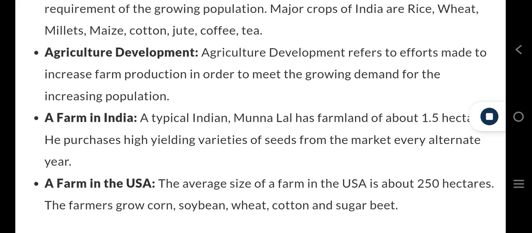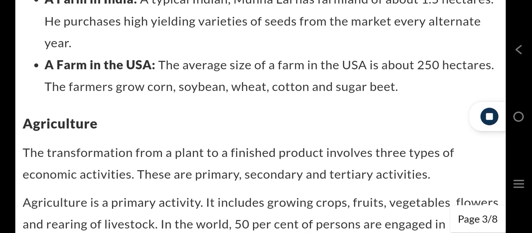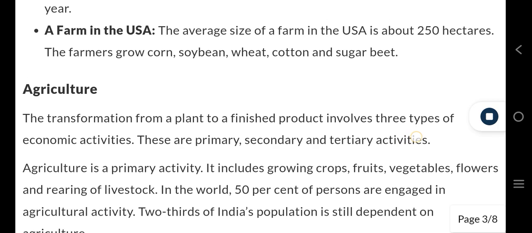A farm in India. A typical Indian farmer, Munna Lal, has farmland of about 1.5 hectares. He purchases high-yielding varieties of seeds from the market every alternate year. A farm in the USA. The average size of a farm in the USA is about 250 hectares. The farmers grow corn, soybean, wheat, cotton, and sugar beet.